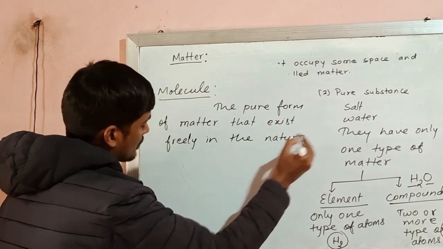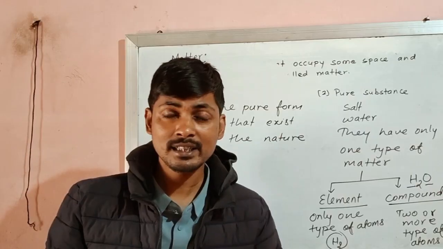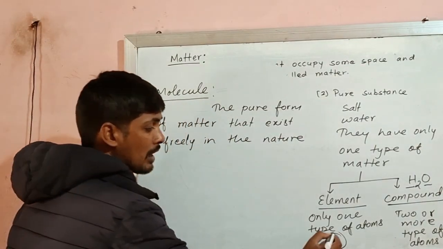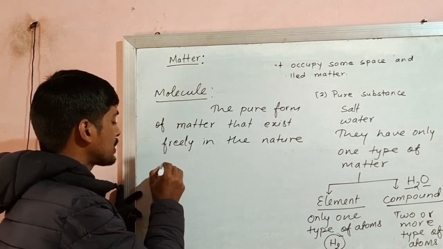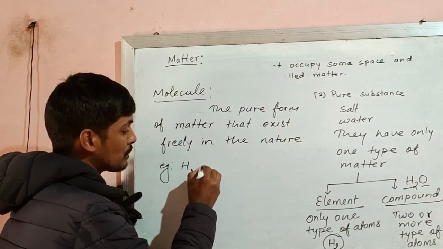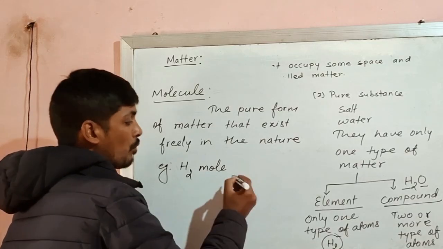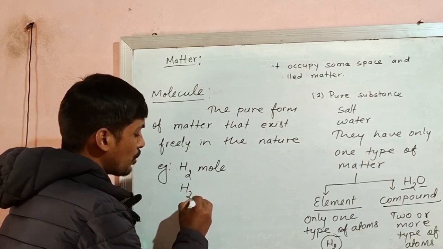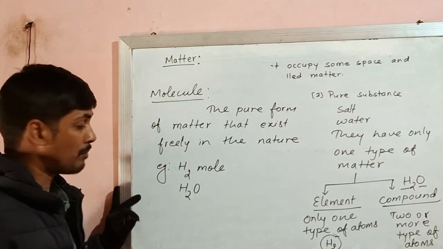Freely in the nature. For example, hydrogen gas does not exist in the form of H atom. If we have to find hydrogen gas in the nature, then hydrogen gas exists in the form of hydrogen molecule, H2 molecule, not in the form of H. Similarly, water exists in the nature in the form of H2O always, not in other form.